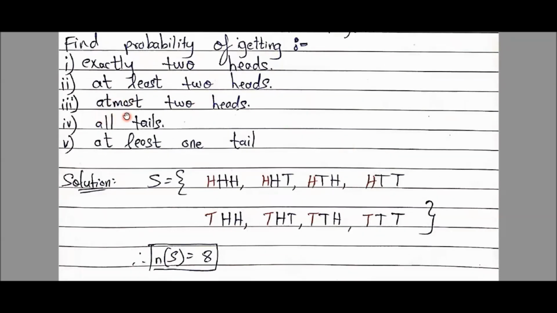Find the probability of getting at most 2 heads. Once again, convert it into Hindi. At most 2 heads means ज्यादा से ज्यादा 2 heads, maximum 2 heads. So 0 heads will also do, 1 head will also do, and maximum I can have 2 heads. 3 heads will not do. At most 2 heads means ज्यादा से ज्यादा 2 heads. So 0 heads will do, 1 head will do, and 2 heads will also do.